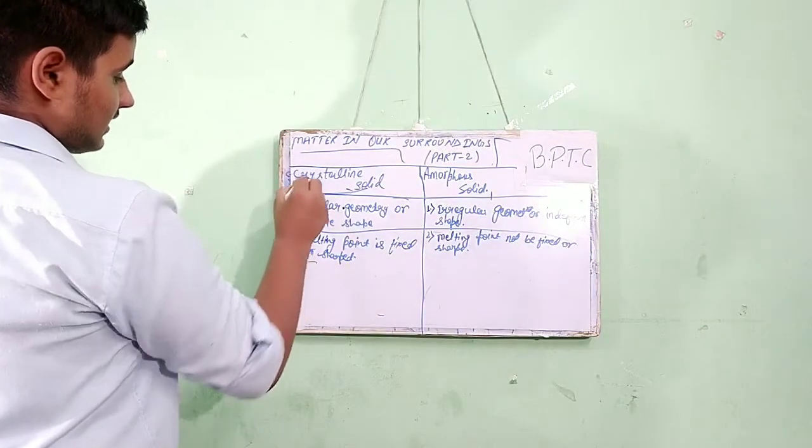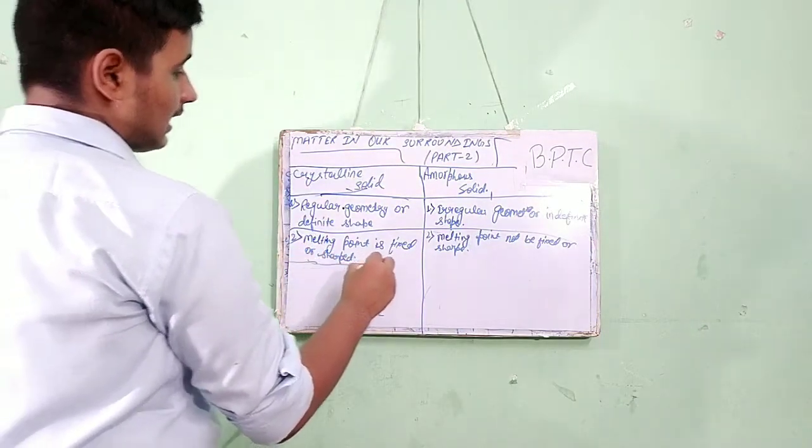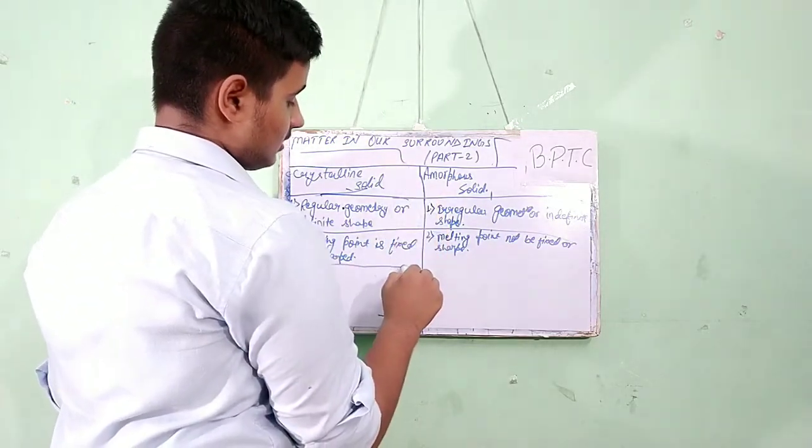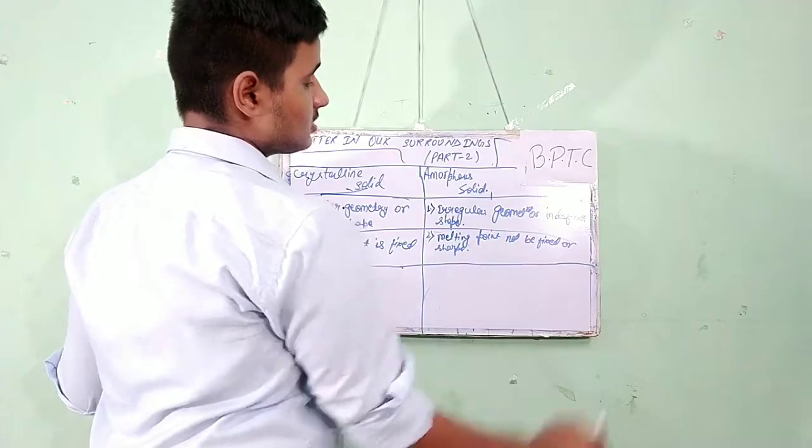The melting point of crystalline solid is fixed and sharp, but in amorphous solid it is not fixed.